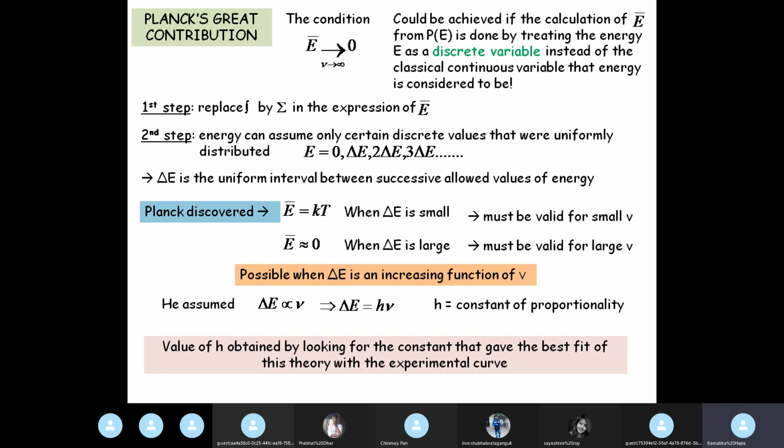When you do your Python algorithms, when you plot in GNUplot, or now PyPlot, right? You use different parameters to find the best fit. You just change the value of the constant to find the best fit. So that was exactly what Planck was doing. Only remember, he did not have a computer. He did not have any programs running for him. All this was done by hand, calculation, plotting the graphs by hand.